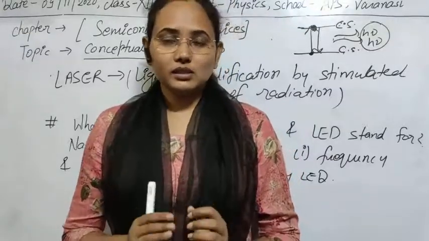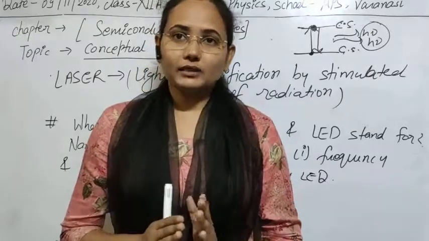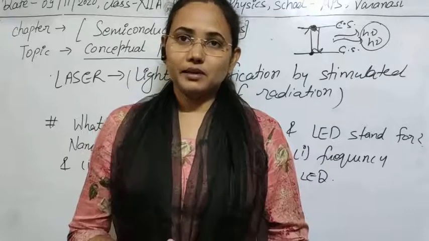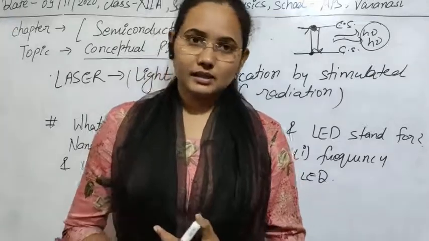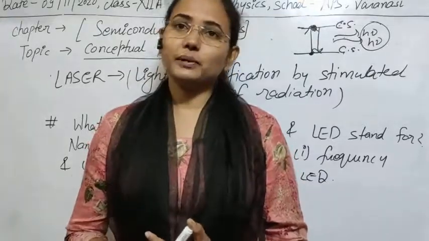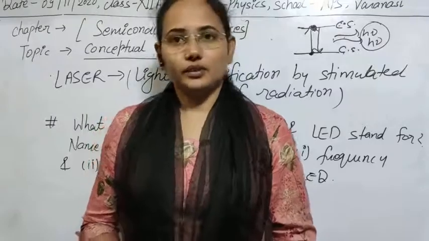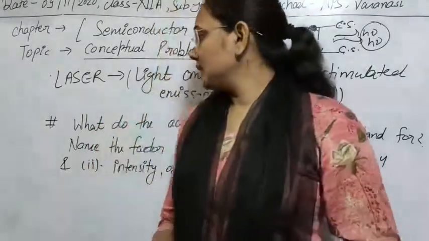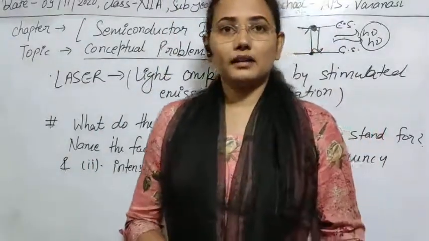So these are the two factors: frequency is dependent on the energy band gap, and intensity is dependent on doping concentration in the semiconductor material.